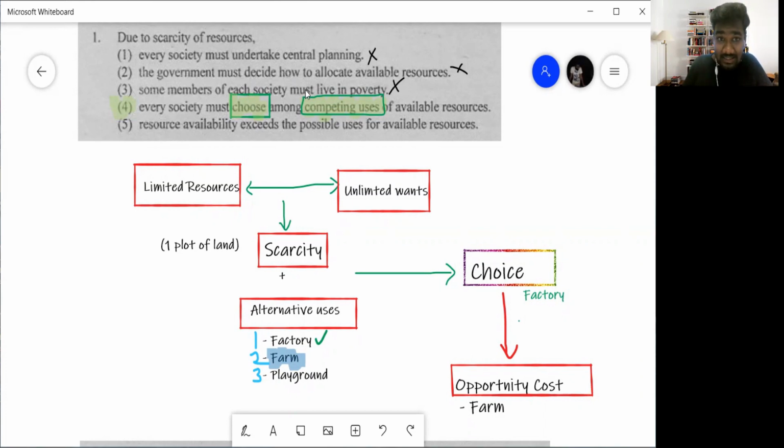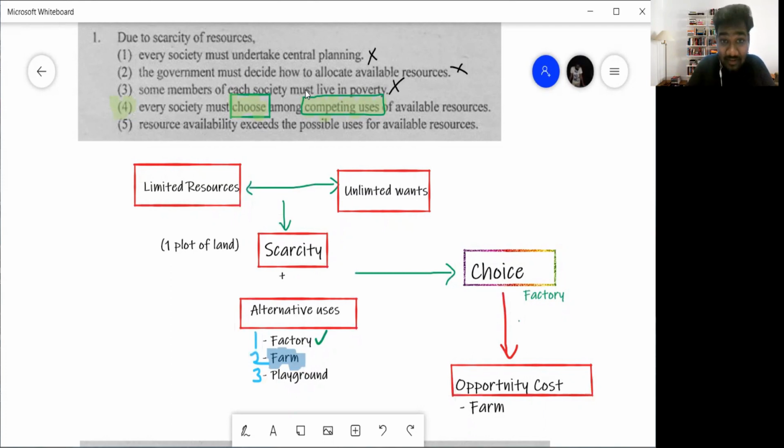What nonsense. Now, poverty and scarcity do not mean the same, guys. There can be a question in your paper that asks you to distinguish between poverty and scarcity. Poverty means people don't even have the money to satisfy their basic needs. They don't have the money to, let's say, get the minimum requirement for food, or the minimum shelter requirement. Scarcity is not that. Scarcity does not mean we don't have the minimum.